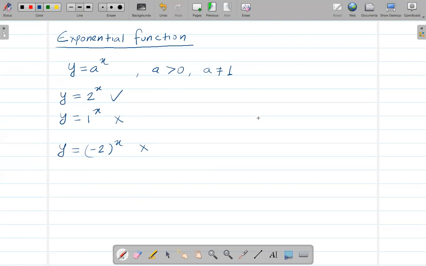Okay, so now let's look at the graph of an exponential function, how the graph is going to look. Basically, the graph of an exponential function is always going to be like this. All right, it's exponentially growing from left to right. This is x, this is y.